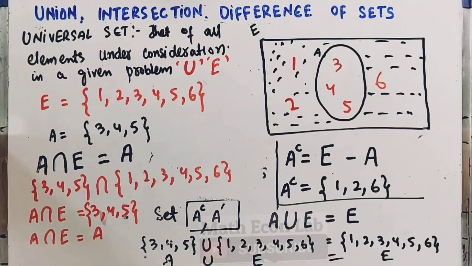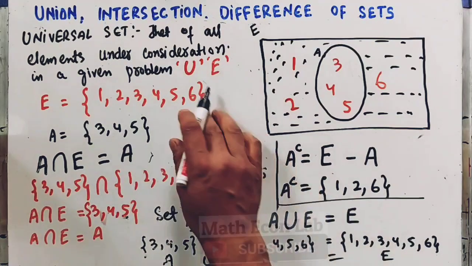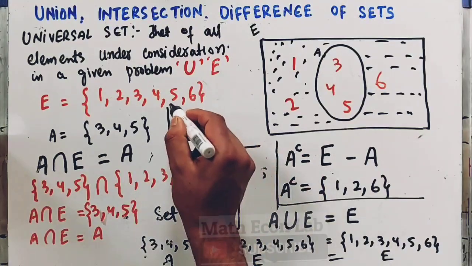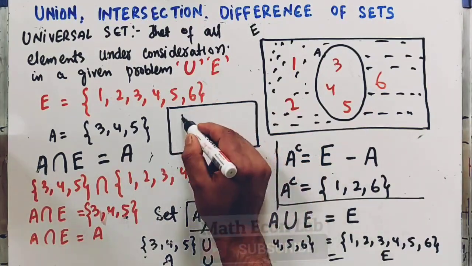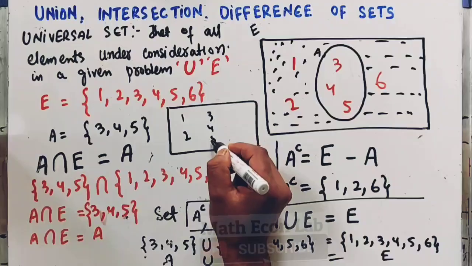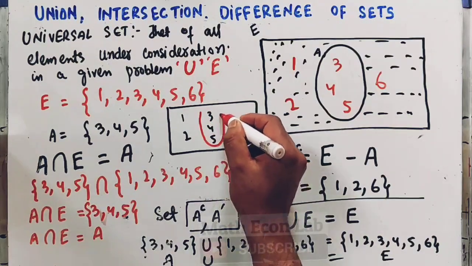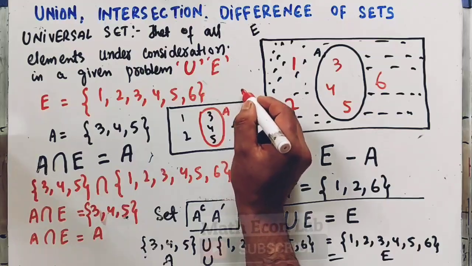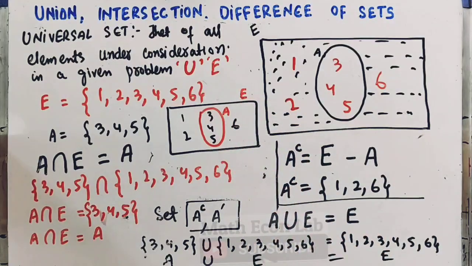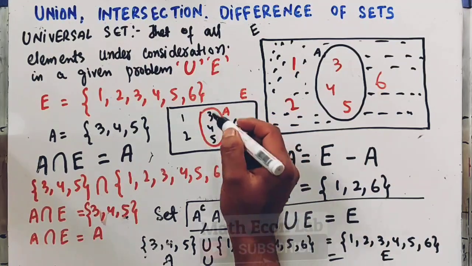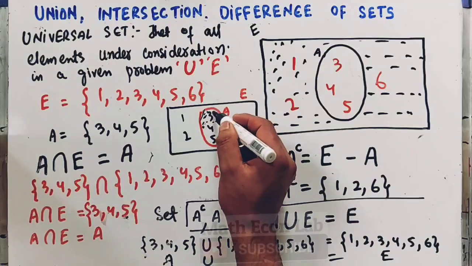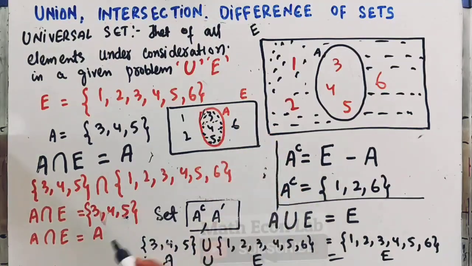On the diagram, let me take a small diagram this time. So we have 1, 2, 3, 4, 5, 6. This is set A and this is the universal set. Now A intersection universal set will be this region. So A intersection E is equal to A.